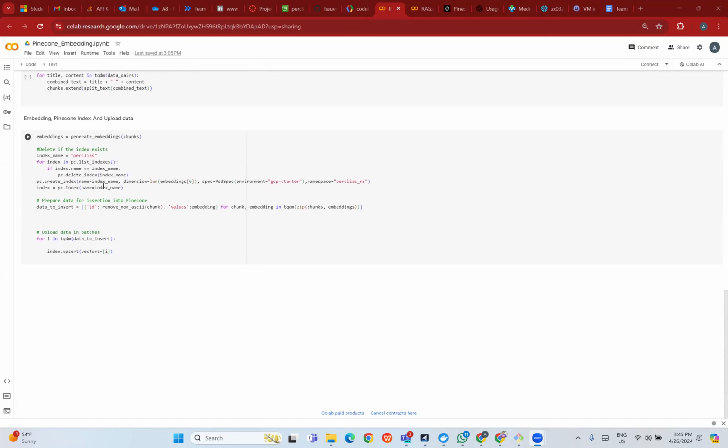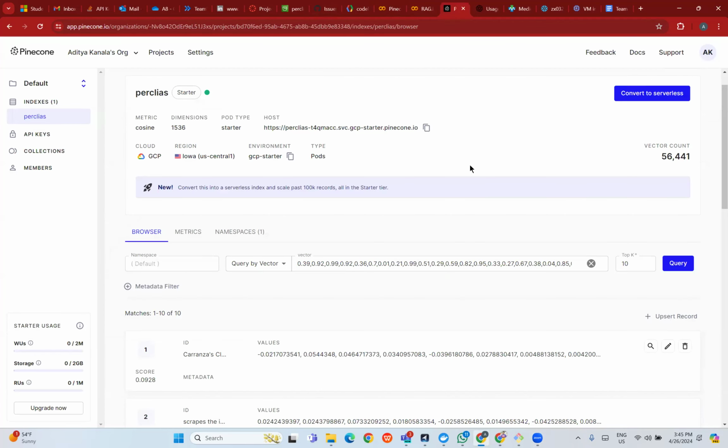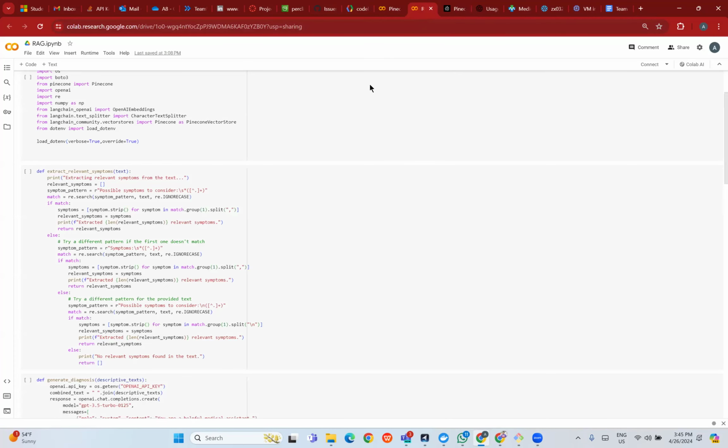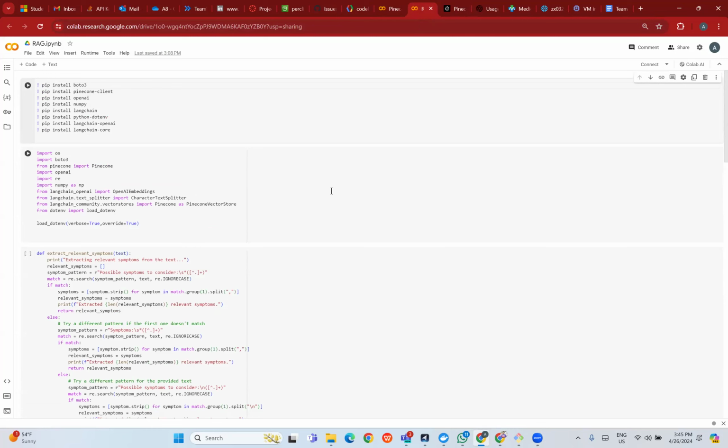And at the last stage, I was just checking if the index already exists or not in Pinecone. If the index exists, it would delete it and create a new index. And then I've pushed each and every embedding which has been generated into the Pinecone database. So if you can check here, this is the Pinecone database which we created, and this was the data which got pushed.